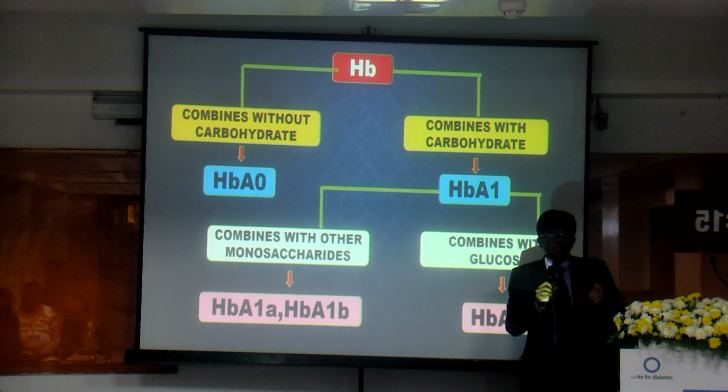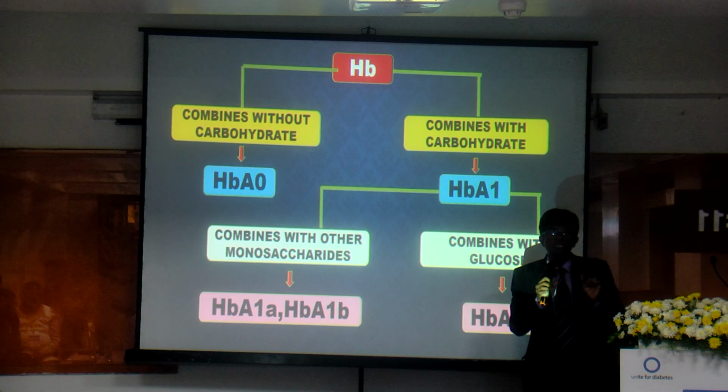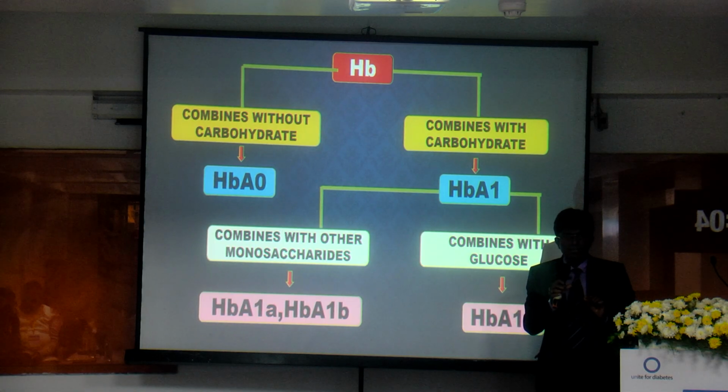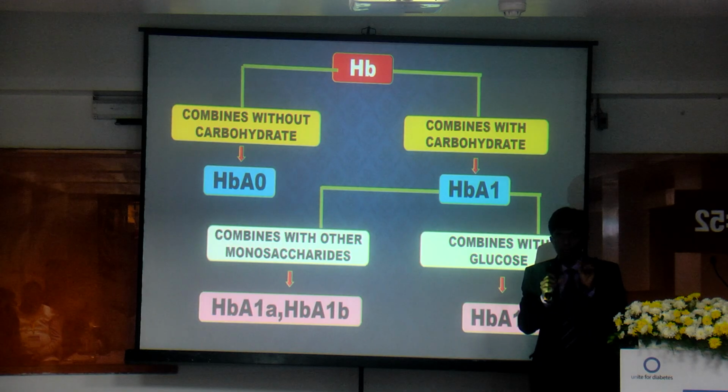Generally in our body, monosaccharides have high affinity towards protein everywhere. So, naturally, the monosaccharides, namely glucose, galactose, fructose, try to combine with the globin moiety of the hemoglobin.